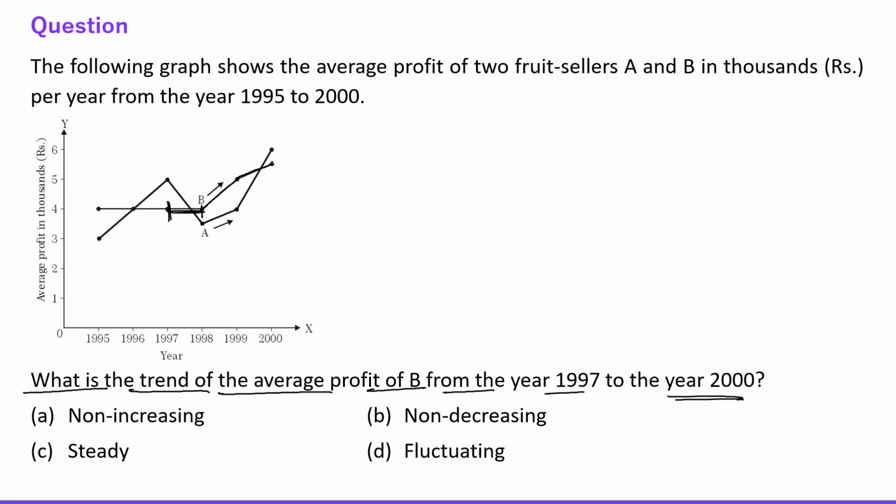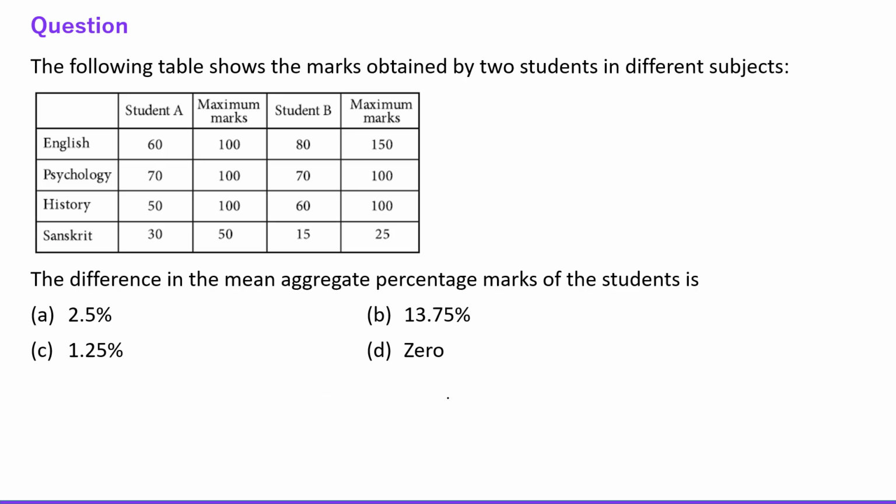So let's talk about the options. The first option is non-increasing. No, it is increasing somewhere. The second option is non-decreasing. Yes, it is not decreasing anywhere, right? It is either constant or increasing, but it is not decreasing anywhere, right? So the answer will be non-decreasing. Okay, fine. Now let's move to the other question.